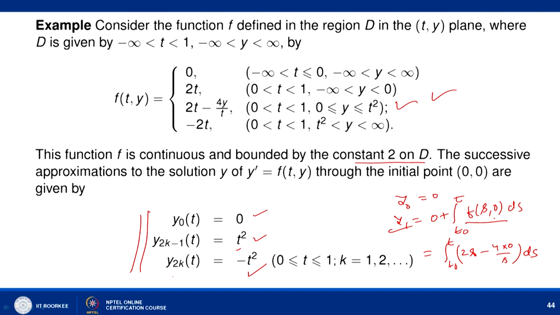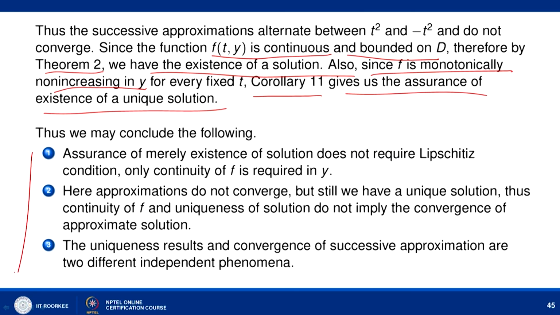So, we can observe the following based on this example. First, assurance of merely existence of a solution does not require the Lipschitz condition, as guaranteed by y to the power 2 by 3. If you look at this problem, it does not satisfy the Lipschitz condition, but still it has a solution. So, only continuity of f in y is required. Second, approximations do not converge, but still we have a unique solution, as shown by the previous example.